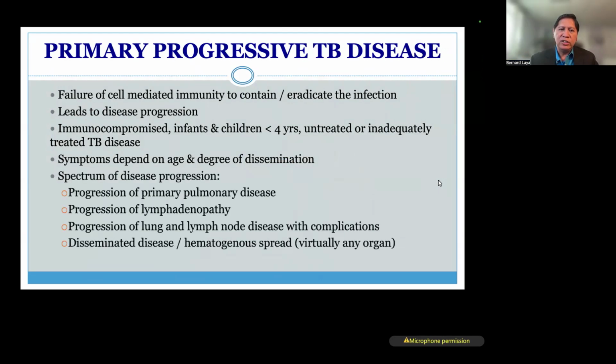So where does it go? From infection, it could progress into significant pulmonary disease. It could progress into lymphadenopathy or a combination of both, or it could even go to other parts of the body via the hematogenous route. And this is what we call disseminated disease.